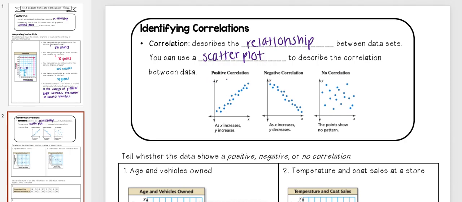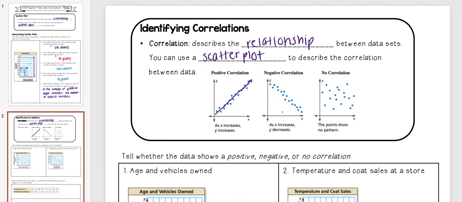So the first one, the positive correlation, is whenever as x increases, y increases. As my x value gets bigger, my y value is also getting bigger. And you can really tell this because it's going to have a positive slope. If I were to draw a line through all these points, this has a positive slope.